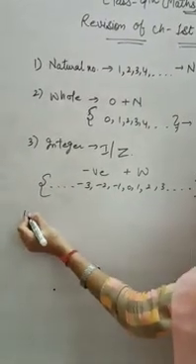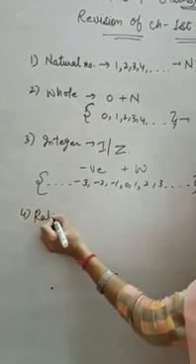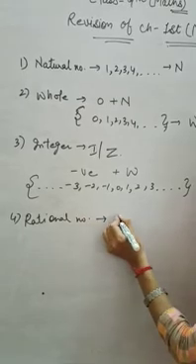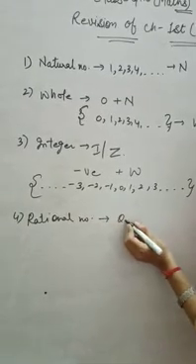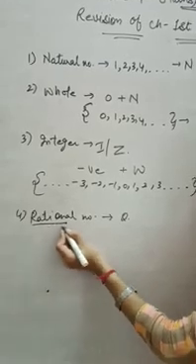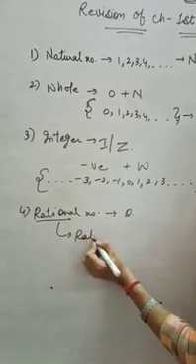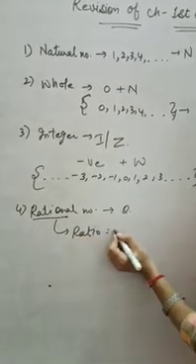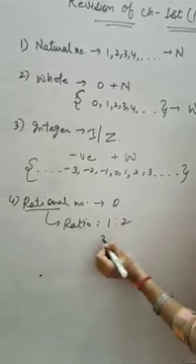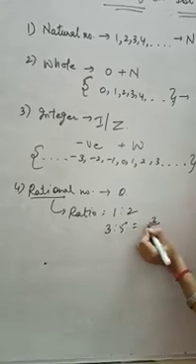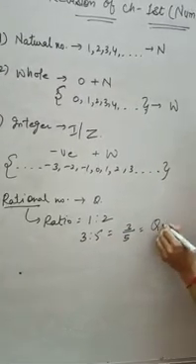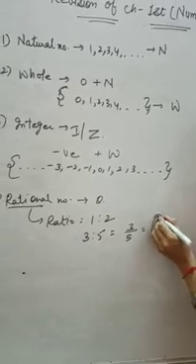And then we will come to the rational numbers. Rational numbers are denoted by the capital Q. Let us see why they are denoted by the capital Q. The word rational comes from ratio. Ratio means the least form of any number. For example, 3:5, so we will write it as 3/5. Whatever answer we get is the quotient, so quotient means Q.